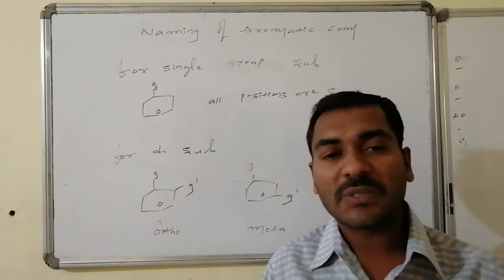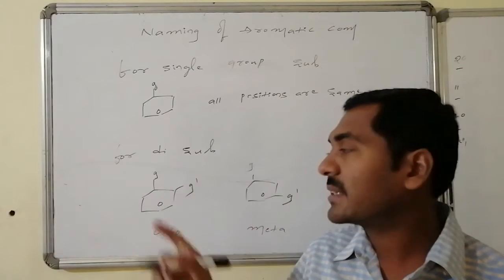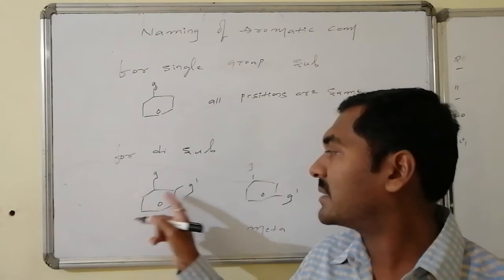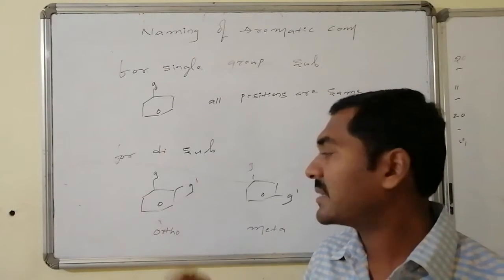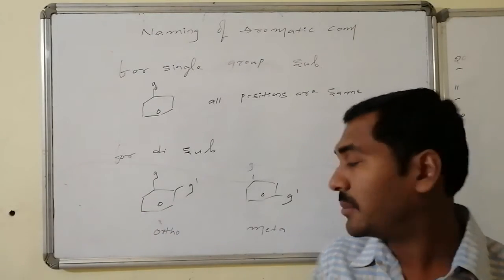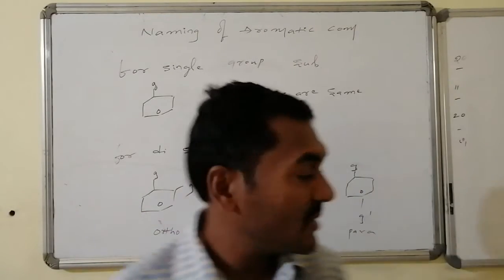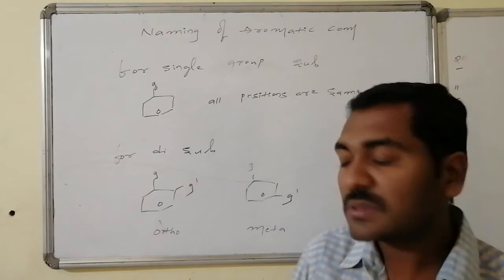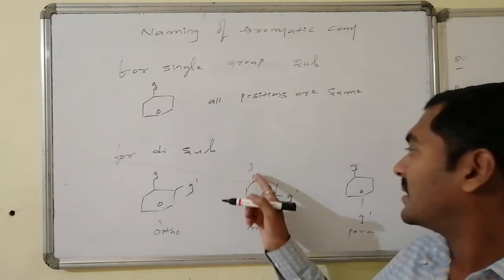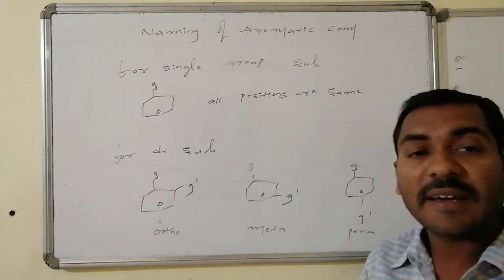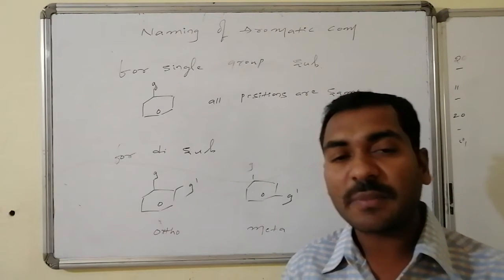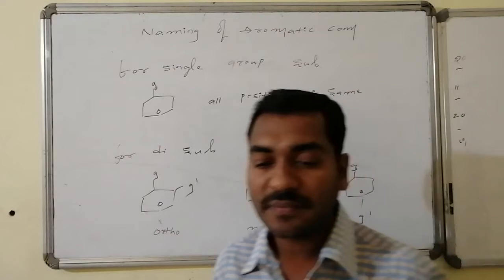If it is di substitution, with respect to one group present at one particular position, there are other 5 positions. These two left and right adjacent positions are same. These are known as ortho substitutions, and these two alternate positions, left and right, are said to be meta positions, and the opposite position is said to be the para position. Suppose if it is methyl and methyl, this is said to be ortho dimethyl. This is methyl and methyl, that is meta dimethyl, and these are said to be para dimethyl. Like this, naming is present for the aromatic compounds.